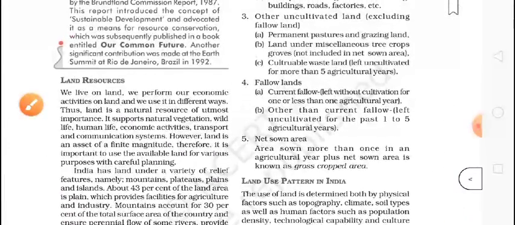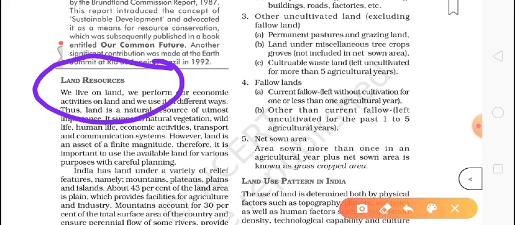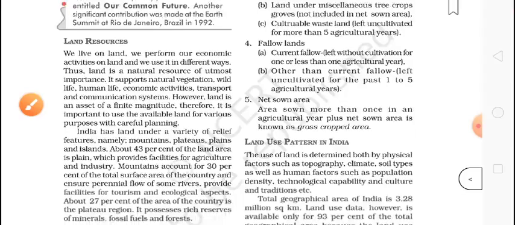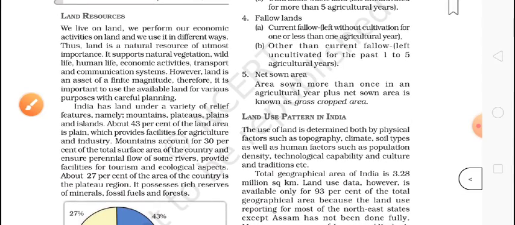Now we have come to one more very important resource, that is called land resource. We will discuss it now, in the third part of this video. Land resource, we all know, we always see land around us, and we see that people use this land for different purposes. Few people do cultivation on it, few people build their home, the government makes roads on land, somewhere there are playgrounds, somewhere barren lands and wastelands.